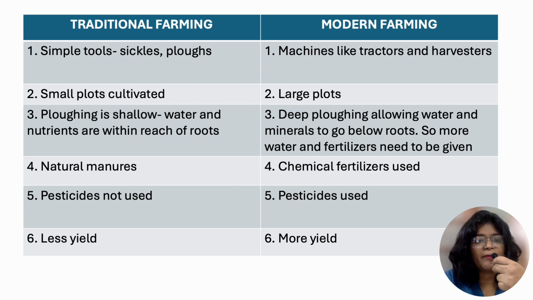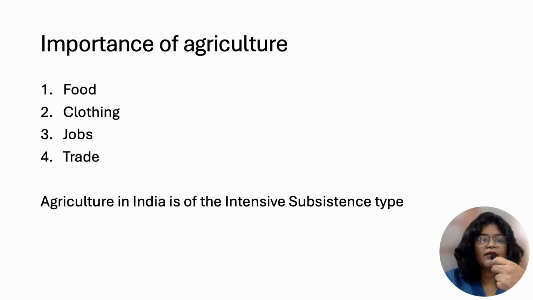In traditional farming, you use natural manures like cow dung. In modern farming, you use chemical fertilizers. Pesticides are not used in traditional farming. Pesticides are used in modern farming. Traditional farming gives less yield, while modern farming gives more yield. The importance of agriculture: food, clothing, jobs, trade. Agriculture in India is of the intensive subsistence type.